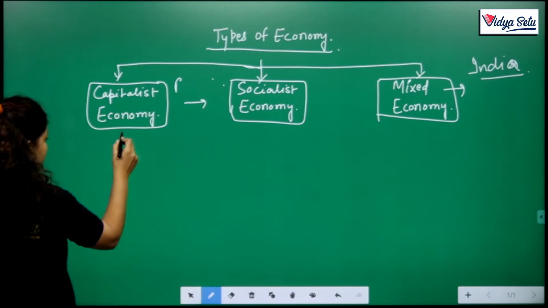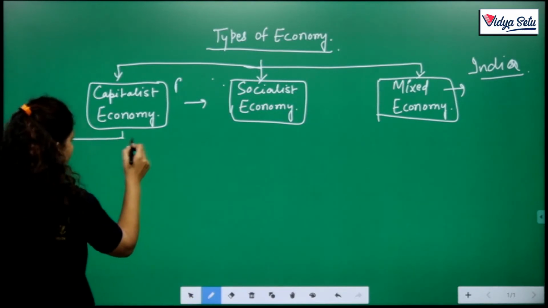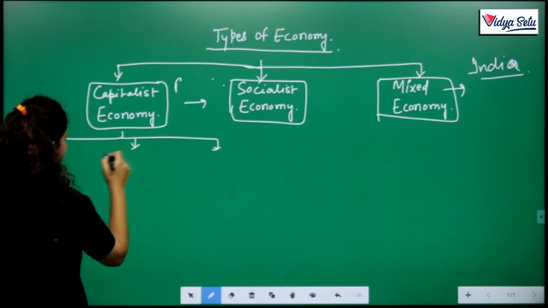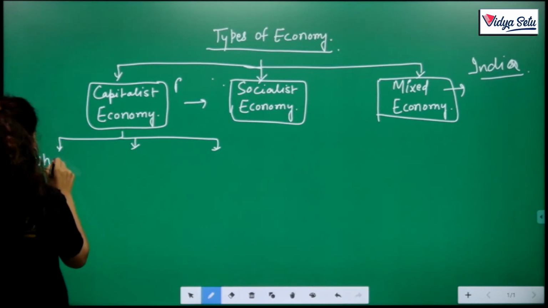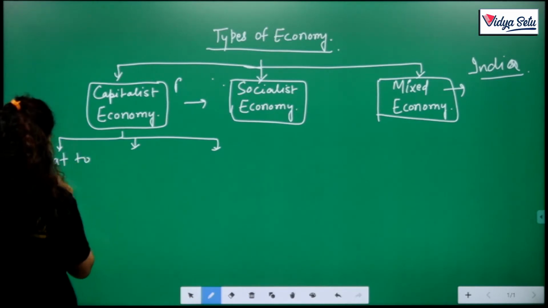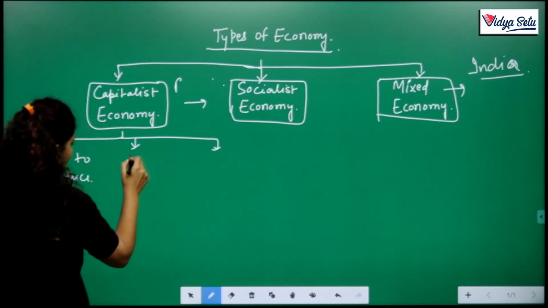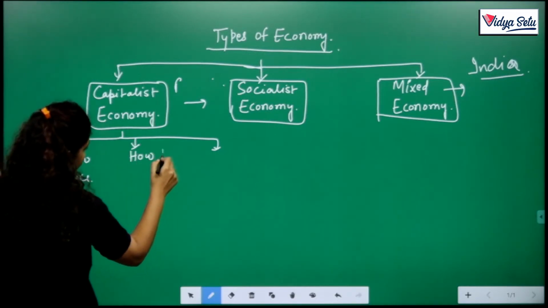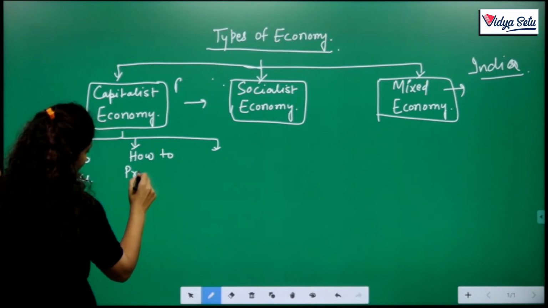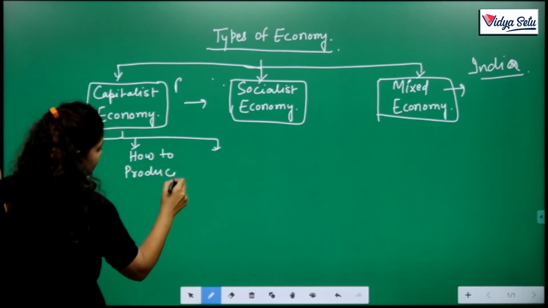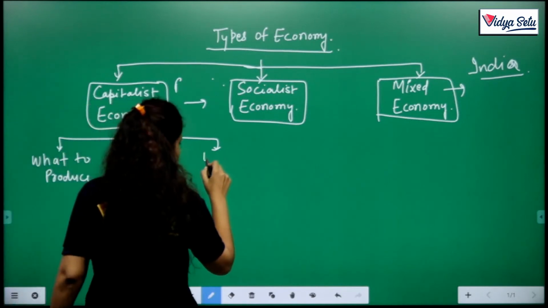What to produce, how to produce, and for whom to produce.